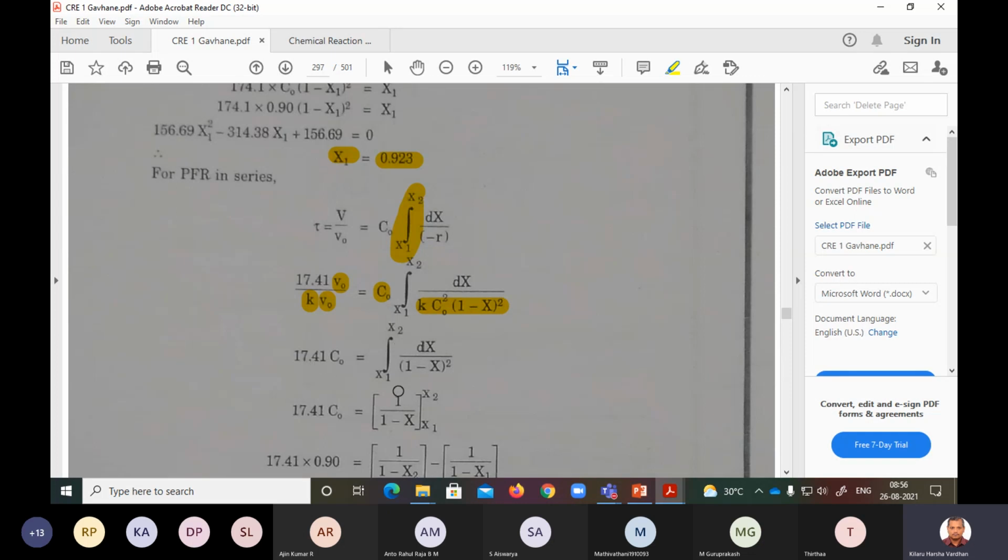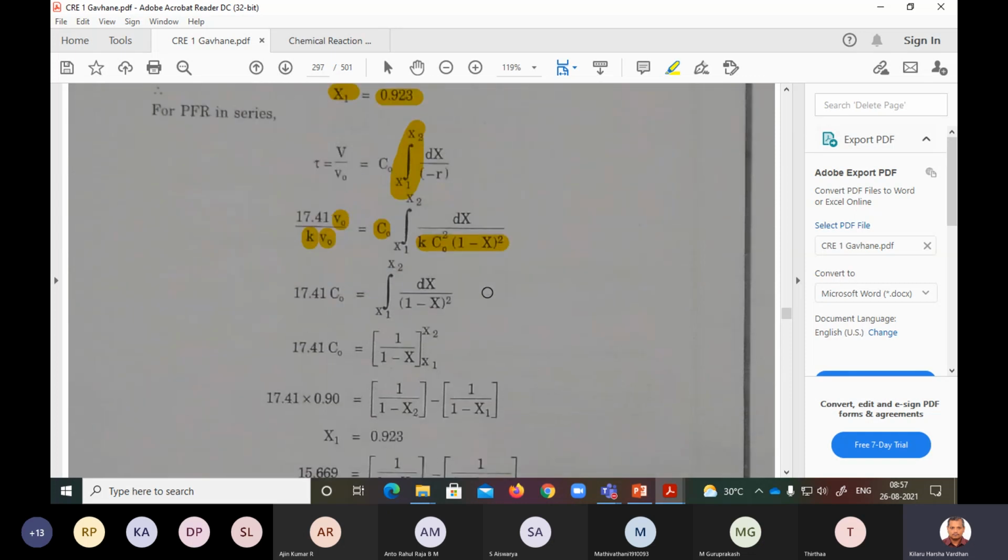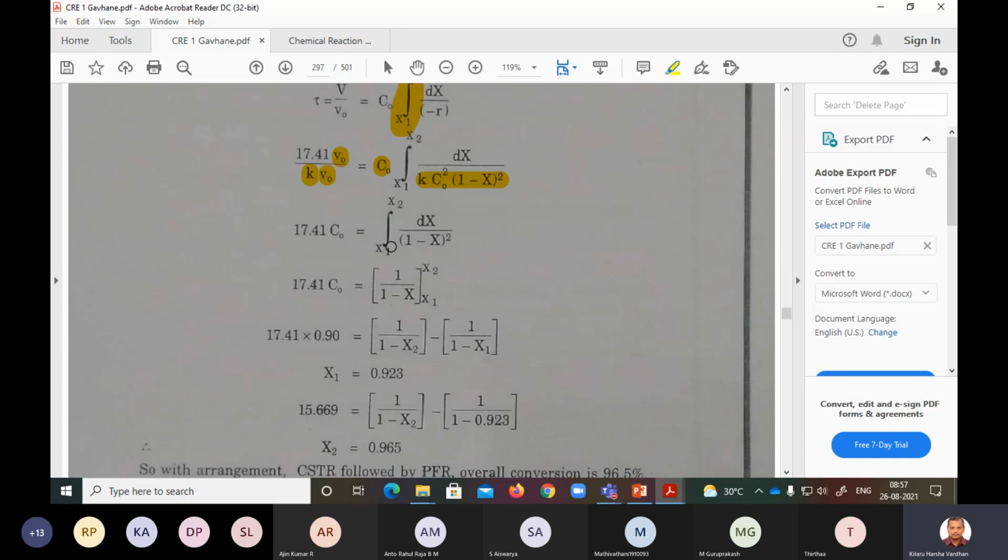17.41 C naught integral x1 to x dx by 1 minus x, right? If you are having x2 here, you have to put x2 dx2, so that's up to you how you want to put. The integral of this is 1 by 1 minus x. You have to substitute the limits of x1 to x2.